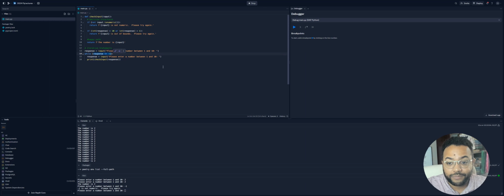Now, the best practice for looping in Python is this. But Professor Fiske, you said infinite loops are bad. Yeah, they are bad. They're only bad when you are not the one making them on purpose. But we're going to make them on purpose. Now, I want to pause here before I go any further because this lecture is going to go deep into whiles, fors, and do-whiles. And I don't want to go deep into whiles, fors, do-whiles right now. I just want to show you the concept behind a loop. So we're going to say while true, and then we're just going to jump in and do the things, okay?